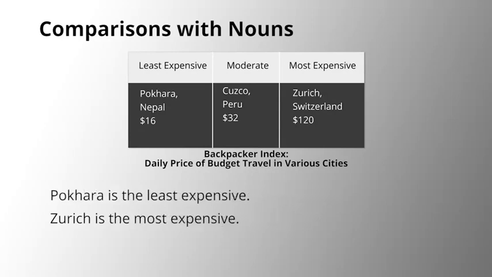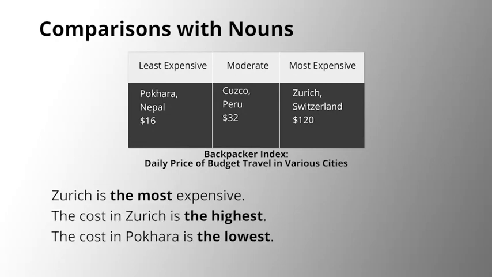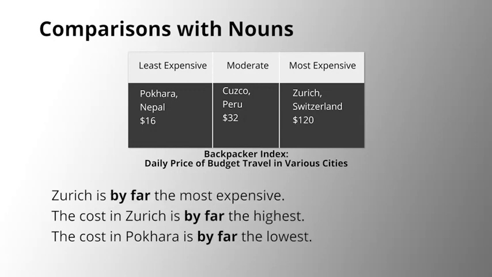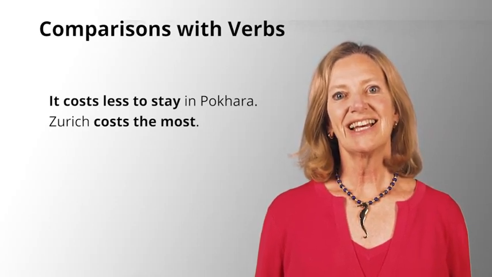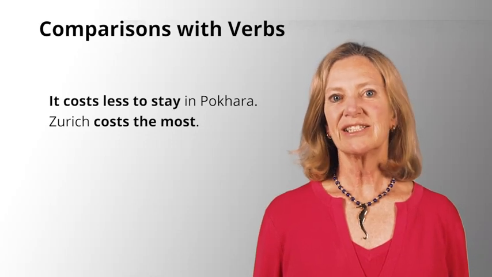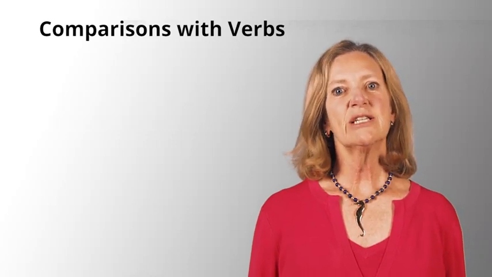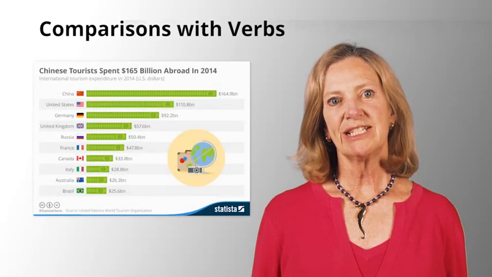You can also use the superlative. Pokhara is the least expensive. Zurich is the most expensive. Here are some other possibilities with superlatives. Zurich is the most expensive. The cost in Zurich is the highest. The cost in Pokhara is the lowest. And if you want to intensify this, you can use an expression like by far. Of course, an easy way to talk about the cities in the chart is to use the verb cost. It costs less to stay in Pokhara. Zurich costs the most.